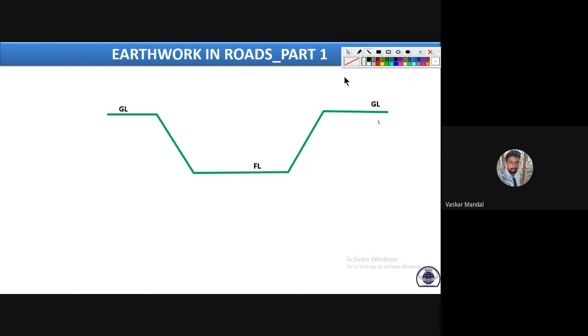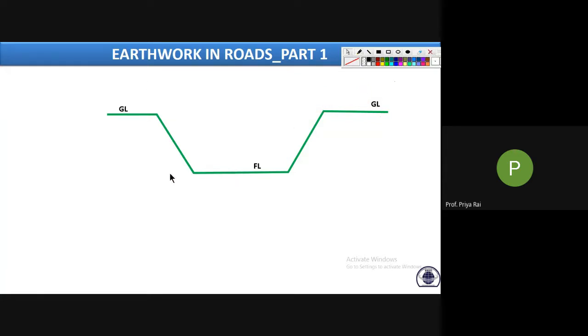Cutting. That means yes, this was your ground level, right? Originally here it was ground level. Now you need to construct your road somewhere here at this level, the formation level. That means we have to take out this volume of earth, right? So it is called cutting. We are digging, so it is cutting. Clear? And see here, GL is greater than FL also. That means it is cutting only.